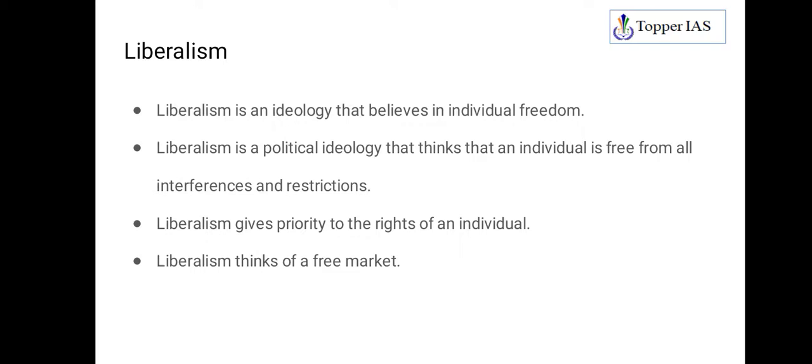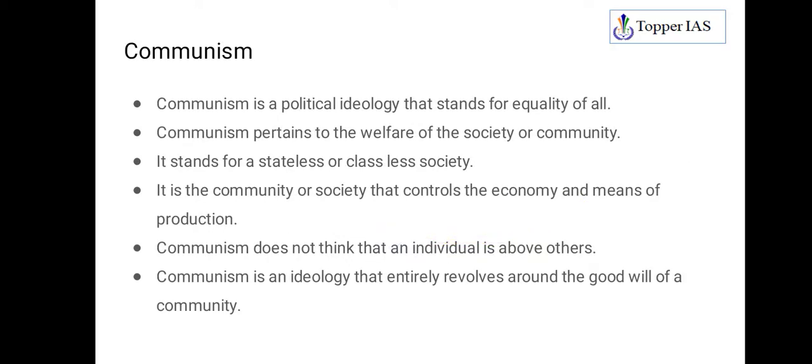And consequence of these kind of ideas, if you apply the same freedom as a value in market sphere, then it leads to free market economy, kind of capitalism. See, individual is free, so in economic sphere also individual is free to conduct the business, right? So government should not intervene here much, so that results in free market economy. So capitalism, depending on the demand and supply, the market economy runs. So it is based on also liberalism ideas. Remember this.